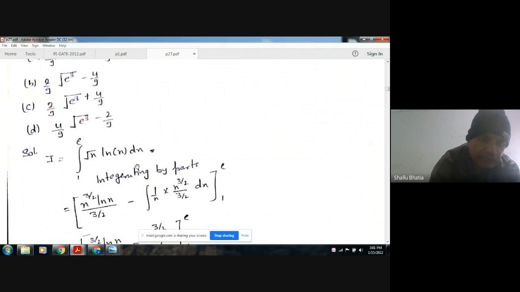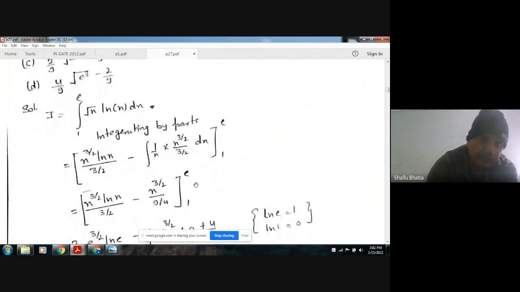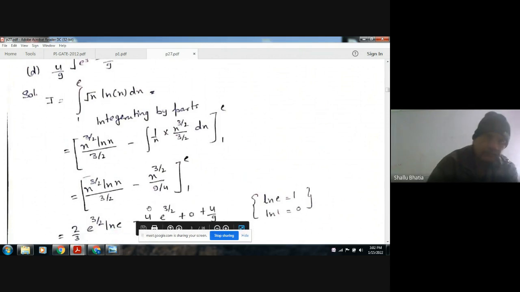So integrating by parts. Taking this as the integral part, integrating x to the power 1 by 2 and keeping ln x the same. Its integration will be x to the power 3 by 2 by 3 by 2. Minus, integration of x, differentiating ln x gives 1 by x. And then integrating x to the power 1 by 2, x to the power 3 by 2 by 3 by 2 dx. Then solving it gives x to the power 1 by 2, and its integration will be again x to the power 3 by 2 by 9 by 4. Okay, so this is your limit.